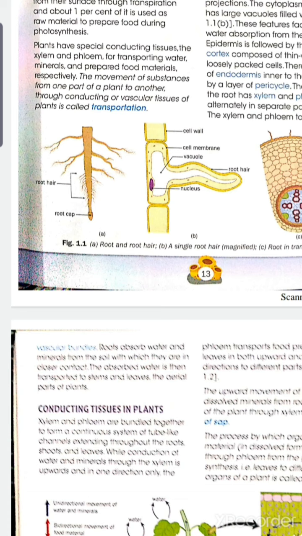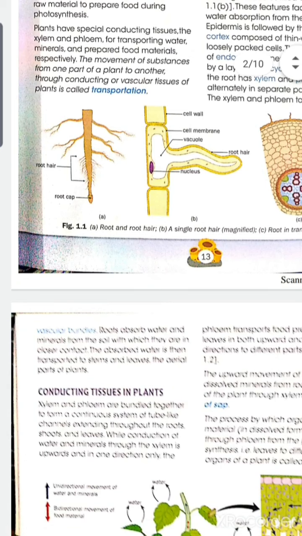To move or to help in the movement of substances. It can be water, minerals, or salts, moving from one part of the plant to another with the help of the conducting tissues or vascular tissues.